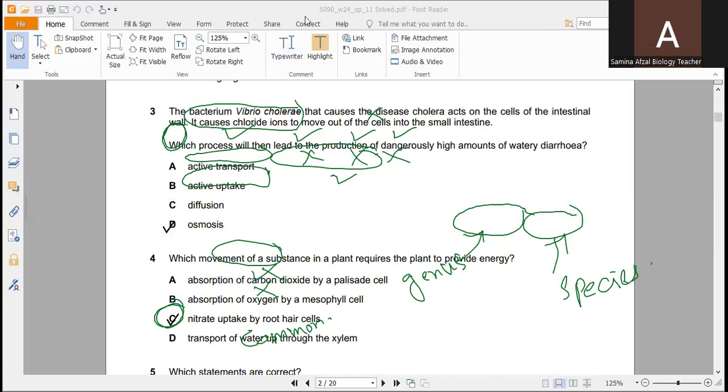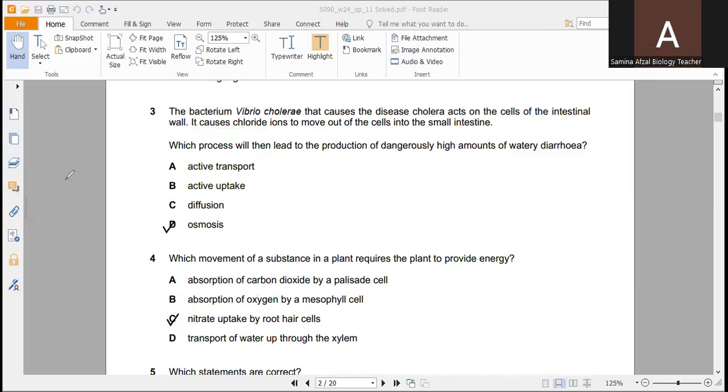And question number 3 is, the bacterium Vibrio cholerae that causes the disease acts on the cells of the intestinal wall. It causes chloride ions to move out of the cells into the small intestine, which will then lead to the production of dangerously high amounts of watery diarrhea.